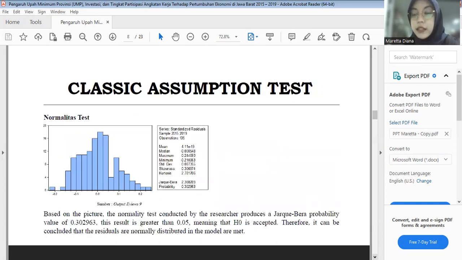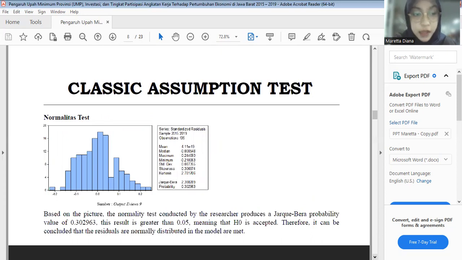So the second is the classic assumption test. The first classic assumption test is the normality test. Based on the picture, here is the result of the normality test.